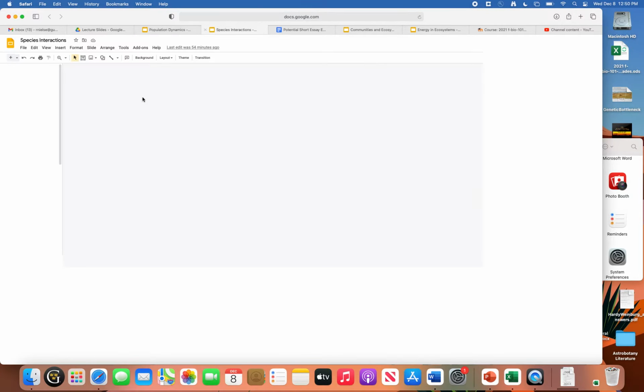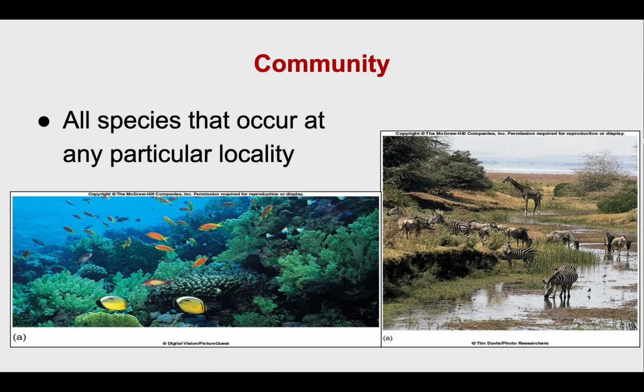All right, so we've spent a lot of time talking about individual species and populations of species, but now we're going to start to look at the community level of ecology. When we're talking about the community level, we're talking about all the species that occur in any particular place. If we look at this image of the ocean, we're looking at all the fish species, all the plant species, all the microscopic species. We're looking at everything in that locality.